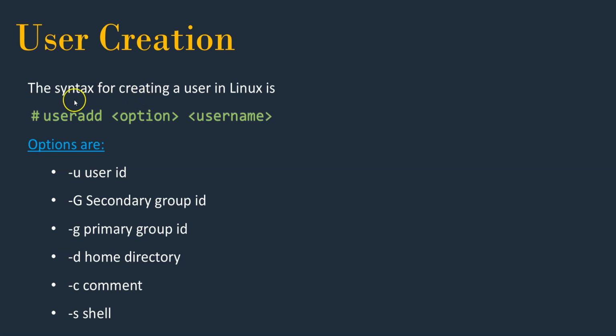The syntax for creating a user in Linux is useradd, options, and username. These are the options which we can use, for example if you want to change the user ID, become part of a group, set the primary group, change the home directory, comment, or shell. These are all self-explanatory. Let's create a user first.